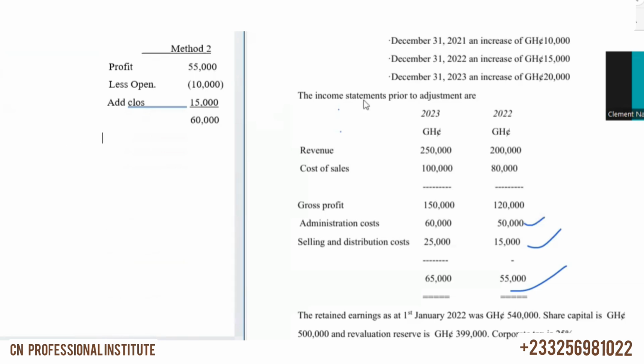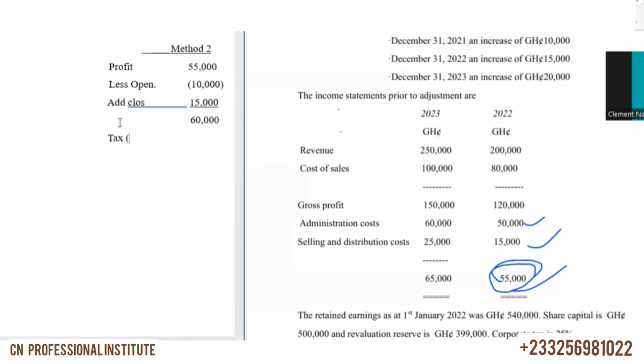Now, don't forget that this 55,000 from this extract, tax has not been applied yet. That's why we did the adjustment before applying the tax. So our tax will be 25%.